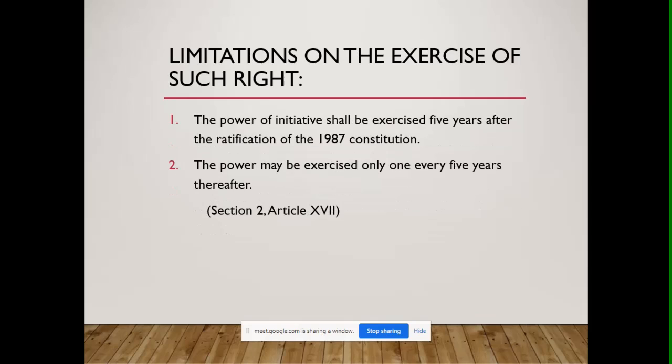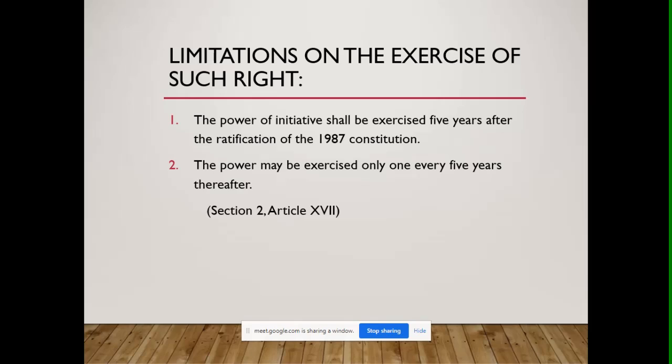Okay. And what are some of the limitations on the exercise of the right of people's initiative? The power of initiative shall be exercised 5 years after the ratification of the 1987 Constitution. So, has that passed? Okay, yes.